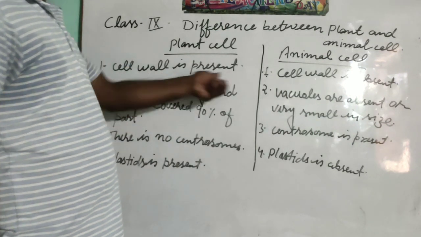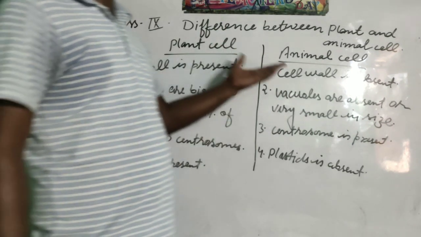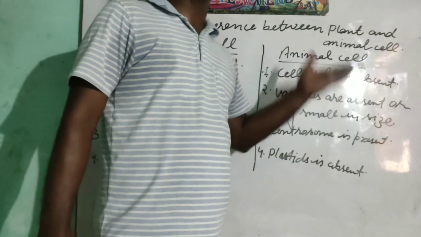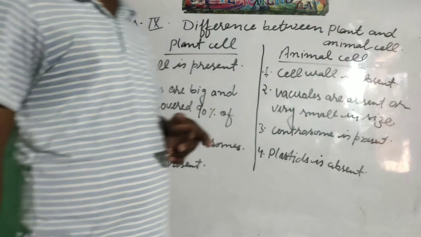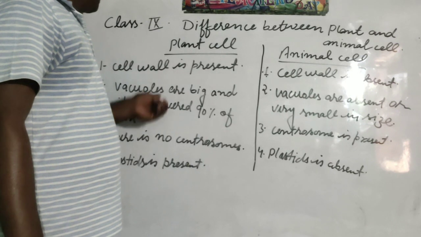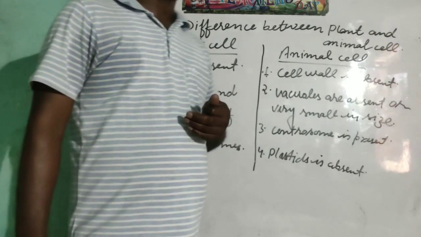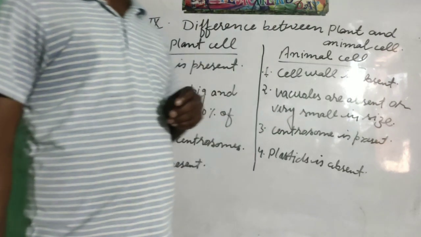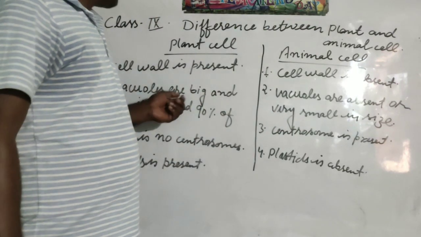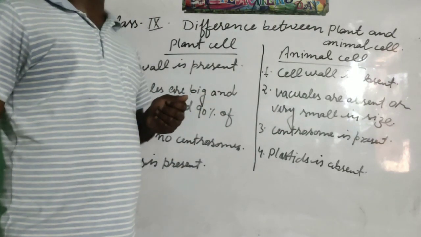In case of plants, there is cell wall, but in case of animal, there is no cell wall. In place of cell wall, there is the cell membrane or plasma membrane. In plants, the vacuole is filled with cell sap, which provides stiffness or rigidity to the plant cell.